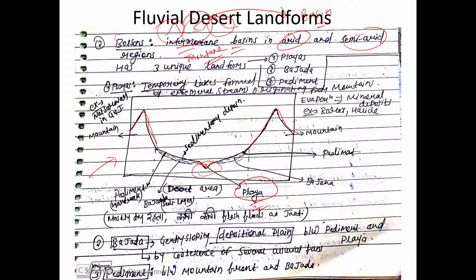With धीरे धीरे when we'll move towards playa lake, gradient will change ना, जो उसका direction of dip है, gradient है, it will decrease, right? Something like that. So this is mountain. Mountain के थोड़ा सा नीचे आएंगे, foothills of mountain, you will get hard rock only, right? Those hard rock we call them pediment,